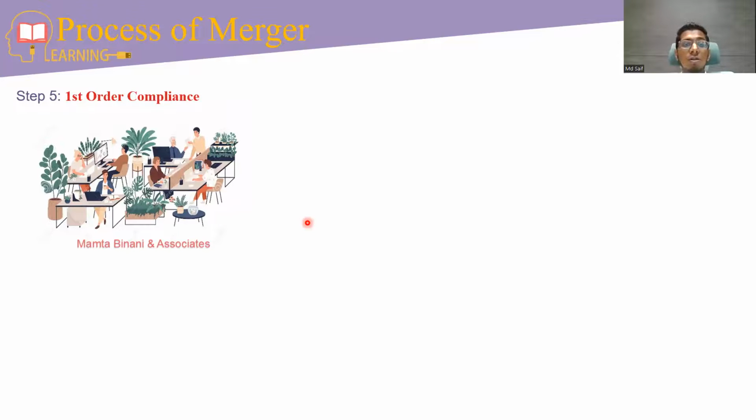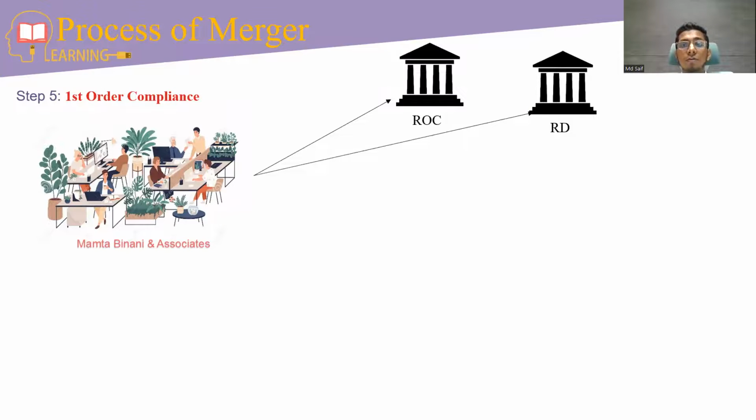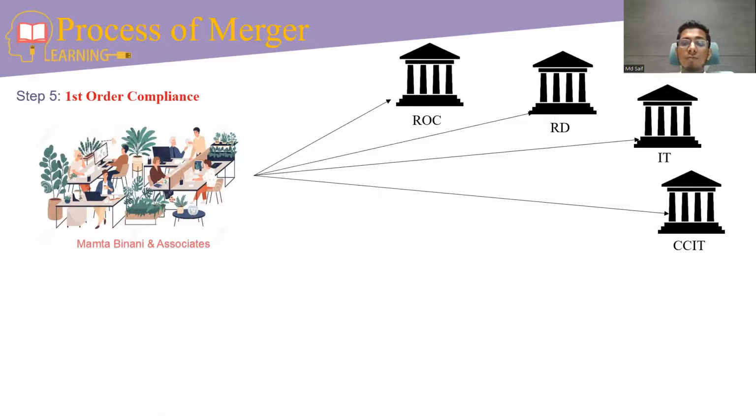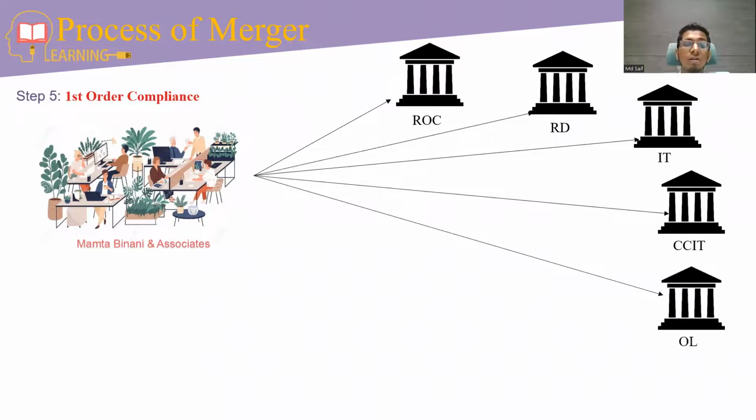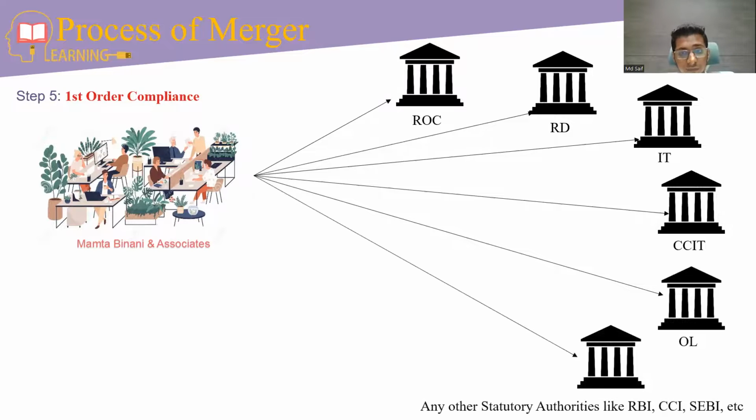The statutory authorities include ROC, RD, which is regional director, then income tax, CCIT, Chief Commissioner of Income Tax, OL, that is official liquidator, and such other authorities which are related to the company. For example, if the company is an NBFC, we need to serve the application to RBI, and if it is a listed company, we need to serve it to SEBI.